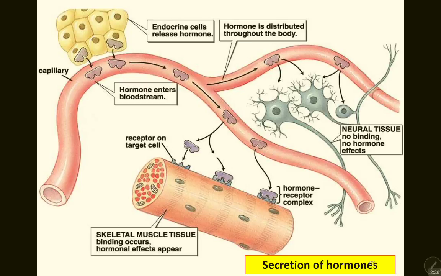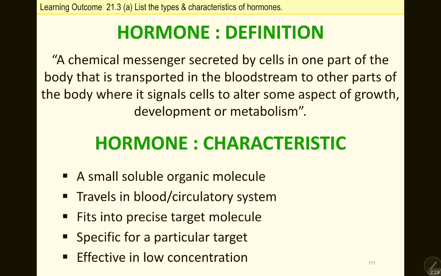This is another diagram. So the definition of hormone, what does hormone mean? It is a type of chemical messenger. It sends a message in the form of a chemical, secreted by the cell in one part of the body, transported in the bloodstream to other parts of the body, where it signals the cell. Signal the cell means it will order the cell to do something, to alter some aspect of growth, development, or metabolism.